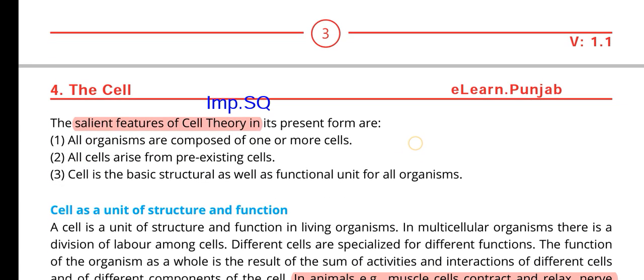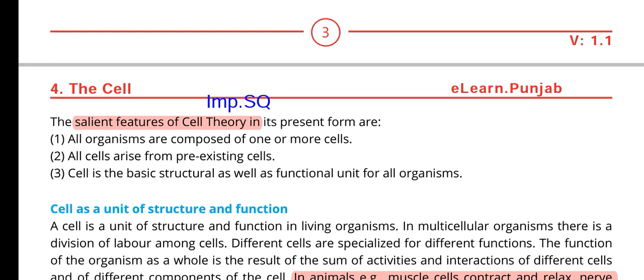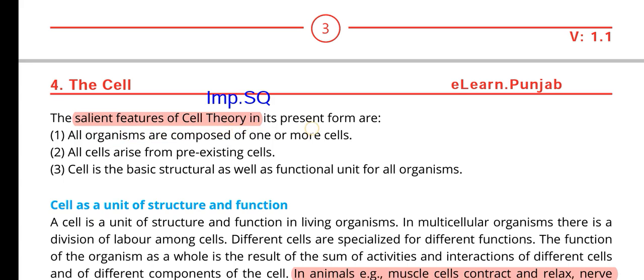So the next is a very important MCQ: salient features of cell theory. Actually, cell theory presents that all organisms are composed of cells and arise from pre-existing cells, and the cell is the basic structural and functional unit of all organisms. So these first two points are linked to each other. All organisms are composed of one or more cells, and all cells arise from pre-existing cells. It means that cells can originate only from pre-existing cells.